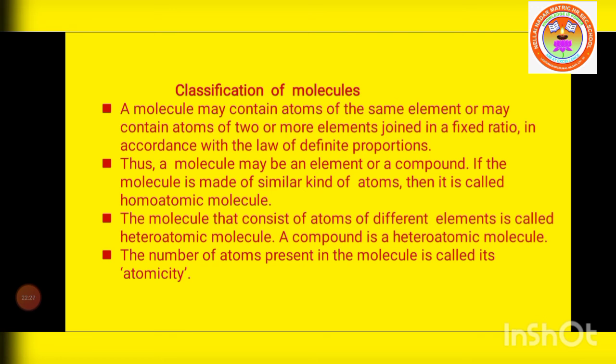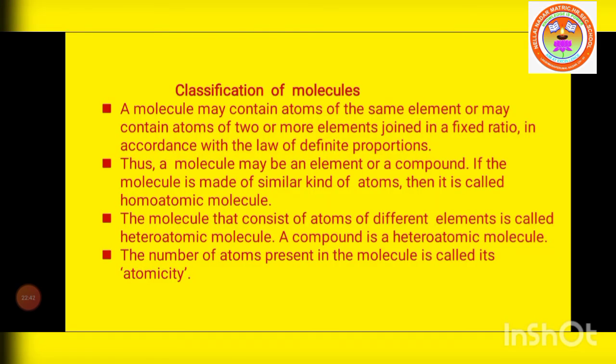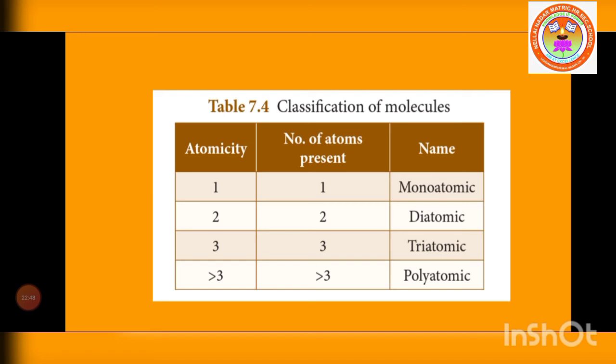Another very important question: atomicity. They ask it in two-mark questions. What is atomicity? The number of atoms present in a molecule is called atomicity. This is a very important question. In this table, they list the atomicity of some molecules. Atomicity 1: the number of atoms is only 1. They are called monoatomic. Examples are all inert gases: helium, neon, argon, krypton, xenon.